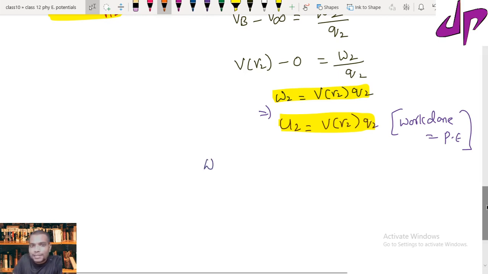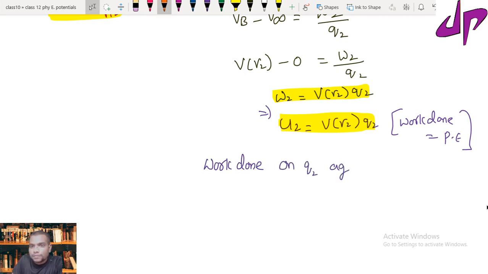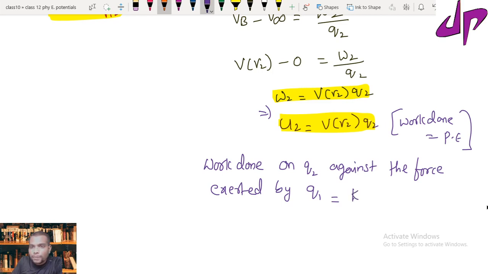Now I can write that as work done on Q2 against the force exerted by Q1, which equals K, the Coulomb constant, times Q1 Q2 upon R12.